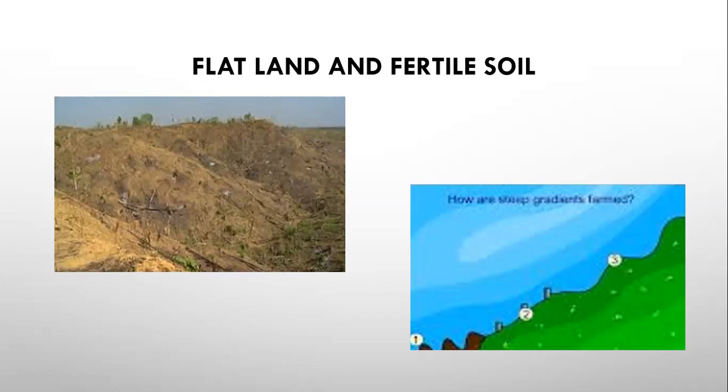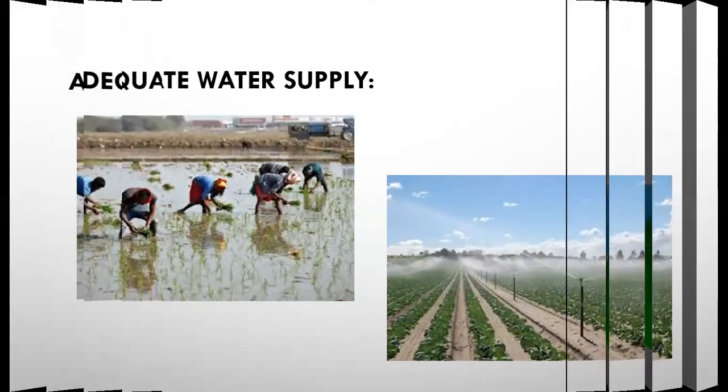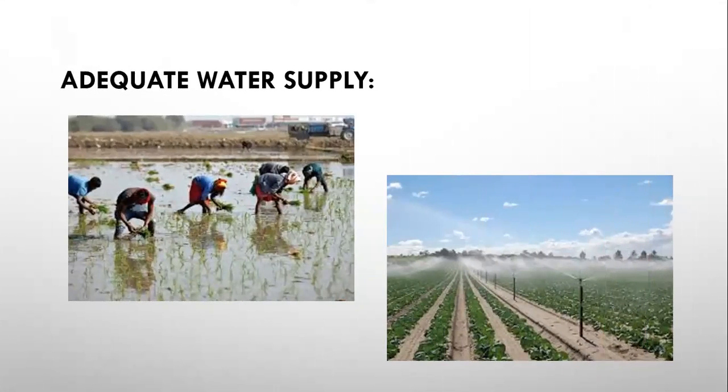Then next we have to discuss adequate water supply, which is also necessary for growing crops. Too much or too little water is dangerous for crops. For example, look at this picture. This is the picture of a rice crop.